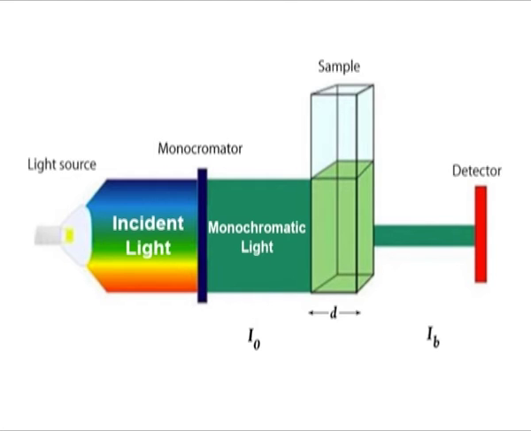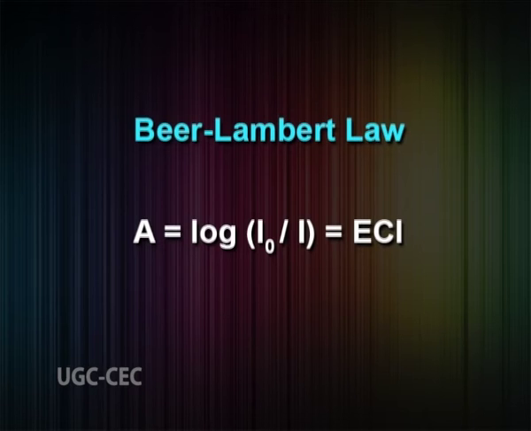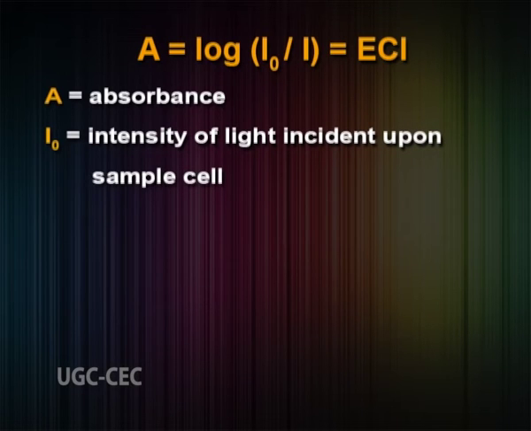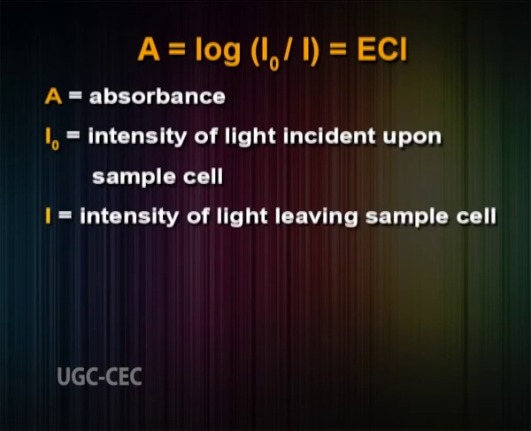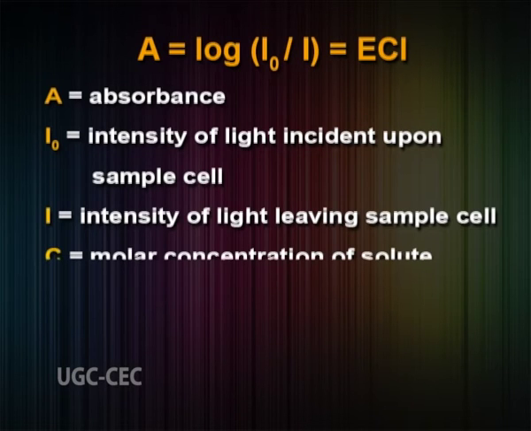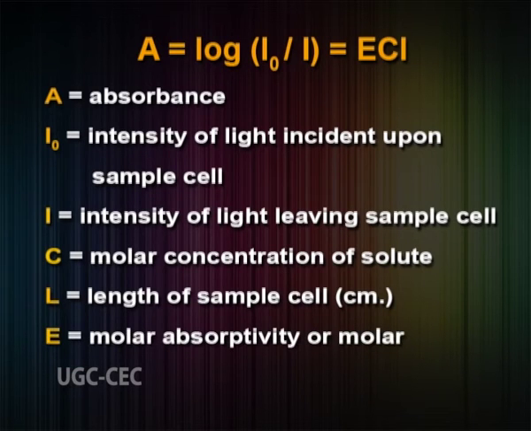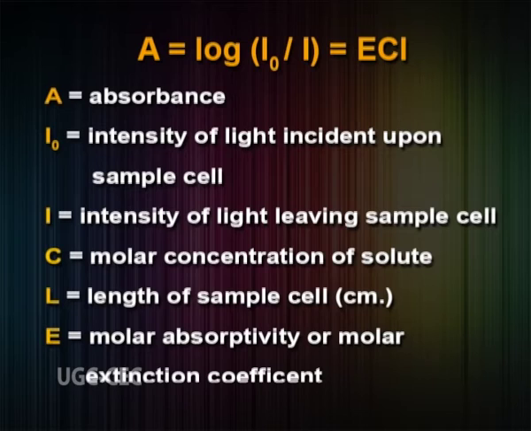The expression of the Beer-Lambert law is A = log(I0/I) = ECL, where A is the absorbance, I0 is the intensity of incident radiation, I is the intensity of light leaving the sample, C is the molar concentration of solute, L is the length of the sample cell, and E is the molar absorptivity or molar extinction coefficient.